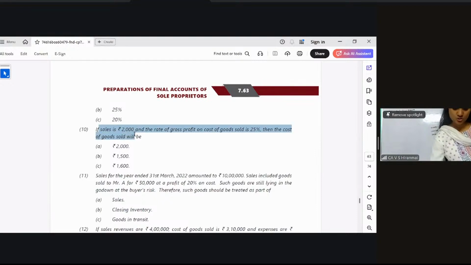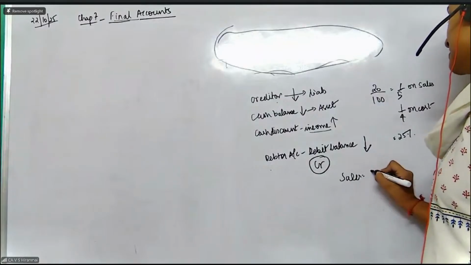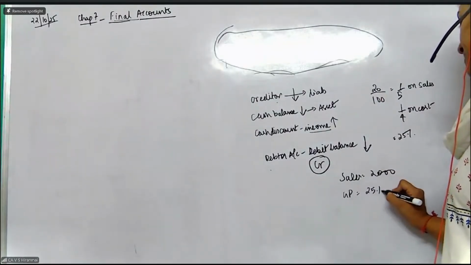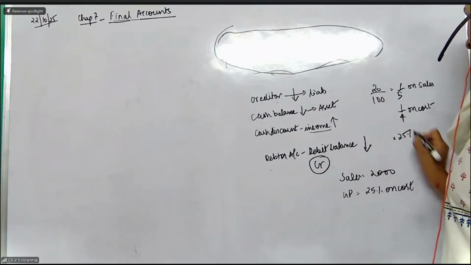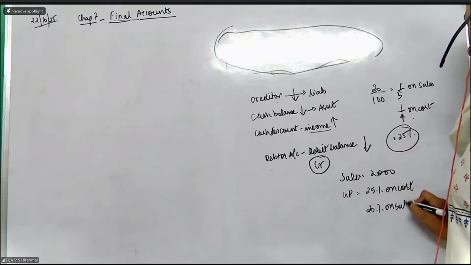Now see the 10th one. If sales is 2000 and the gross profit percentage on cost of goods sold is 25, then the cost of goods sold will be? See here again, tricky question. Sales is 2000. Gross profit is 25% on cost. If it is 25% on cost, it will be 20% on the sales.